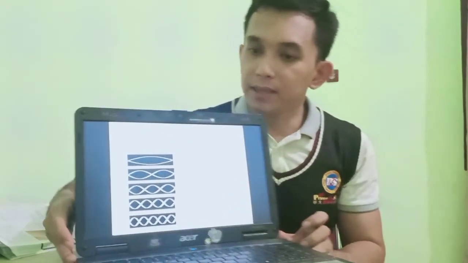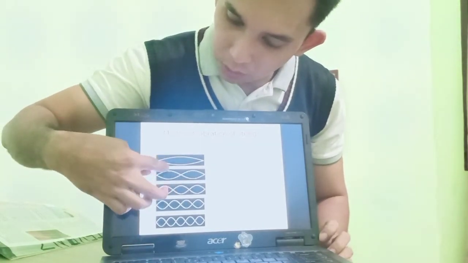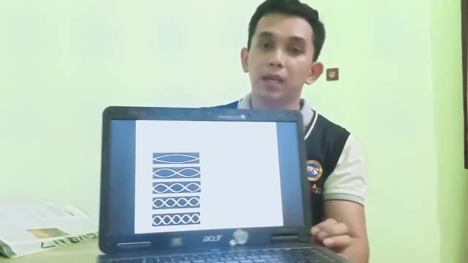So it will produce two anti-nodes and also three nodes. As you can see from the slide, there are three nodes, 1, 2, 3, and two anti-nodes, 1, 2. For that one, the length of the string is equal to the wavelength, so the frequency will be the speed over the length of the string.